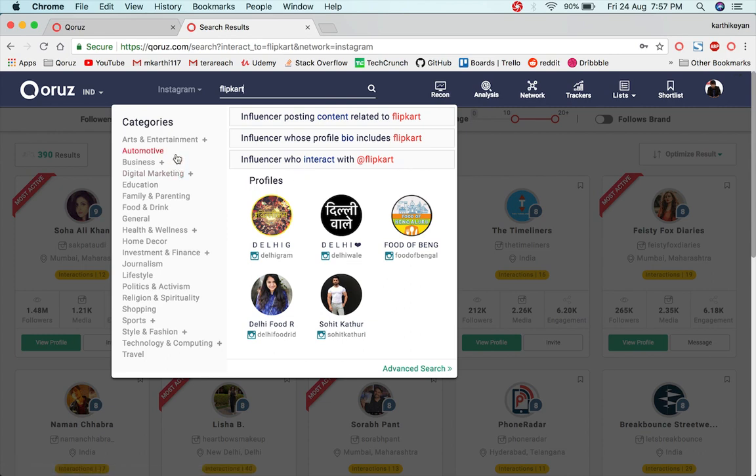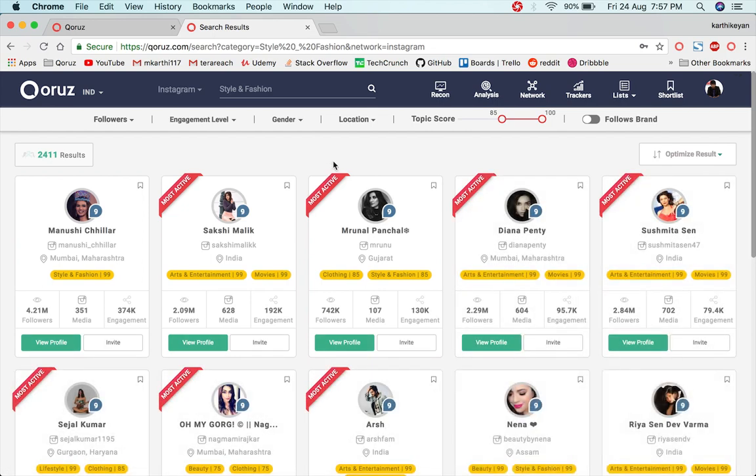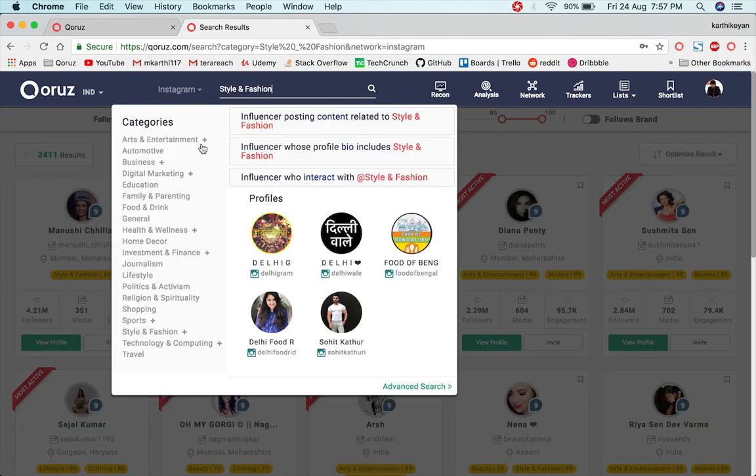And suppose you need to do a broad category search, suppose you need to find Instagram bloggers out there who are into style and fashion as a domain, you could just click on the desired category and we'll be showing results across that particular category. Even for category, we have a scoring from 1 to 100, which is again a percentile based scoring, and the higher the scoring, the more influential he or she is in that particular category. In Qoruz, we have 40 plus categories and subcategories, which include some niche ones like business or investment and finance.